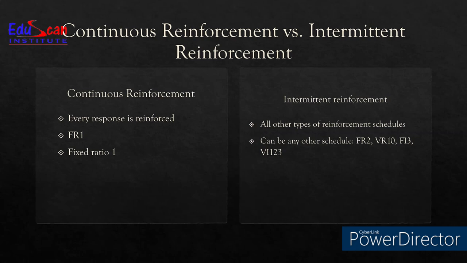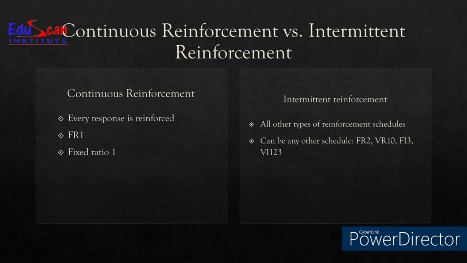But when we talk about the intermittent reinforcement, all other types of reinforcement schedules are intermittent. Can be any other schedule. It can be FR2. That means fixed ratio 2. In that case, every other response is reinforced. Or VR10, variable ratio 10, that every 10th response is reinforced. When we talk about FI3, that is fixed interval 3.